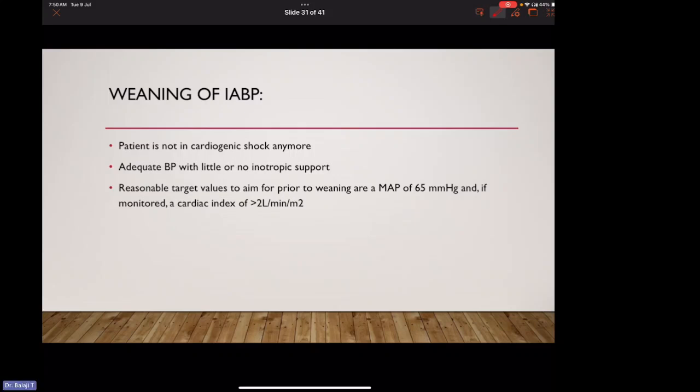Weaning of IABP. The IABP can be weaned when the patient is not in cardiogenic shock anymore, and has adequate BP with little or no inotropic support. Reasonable target values to aim for prior to weaning are a MAP of 65 millimeters of mercury, and if monitored, a cardiac index of greater than 2 liters per minute per meter squared.